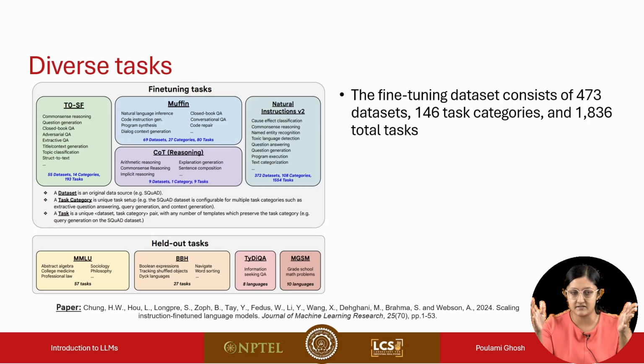Now other tasks can also be generated from this. For example, query generation: we already have the paragraph, so maybe we can generate a query from that. Or context generation: we have the question, can we generate the context for that. So just from the SQuAD data set, we can have multiple different tasks created, and using this idea they were able to generate this huge number of tasks.